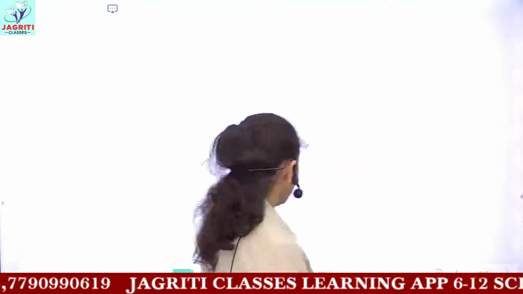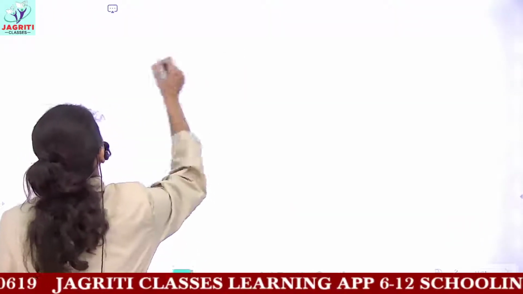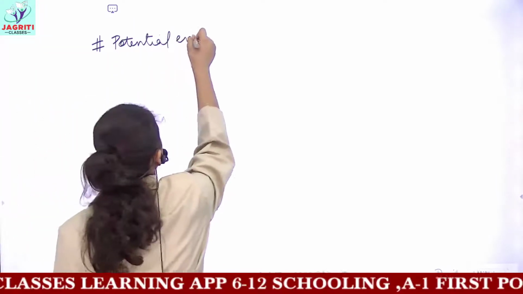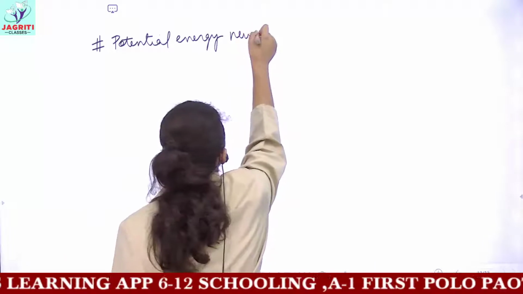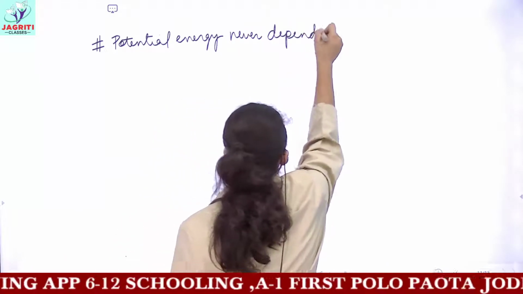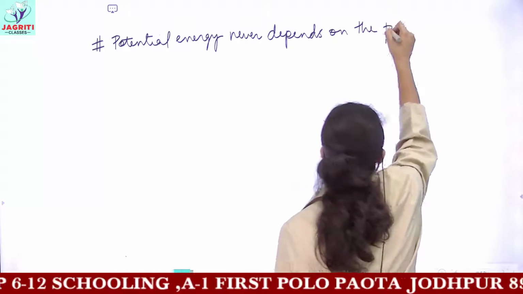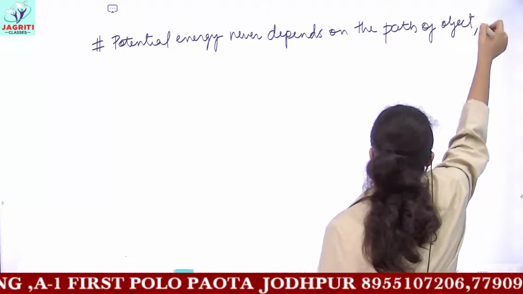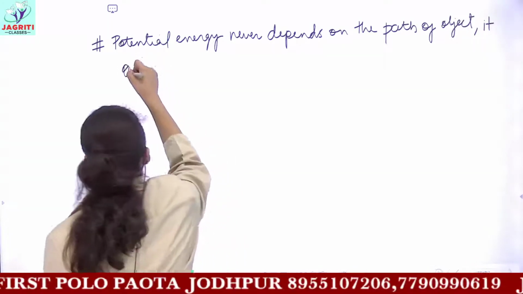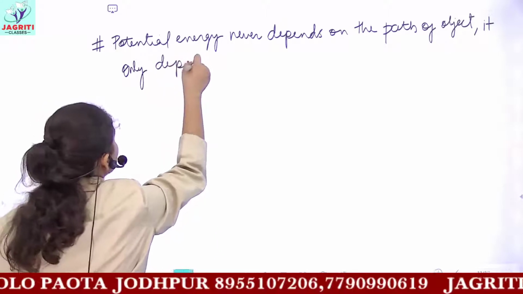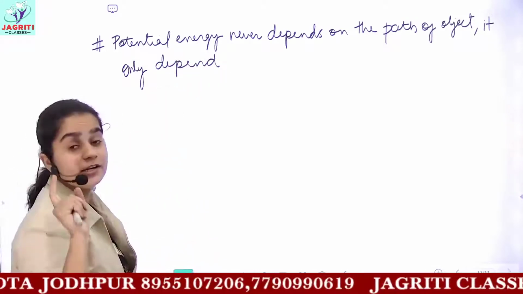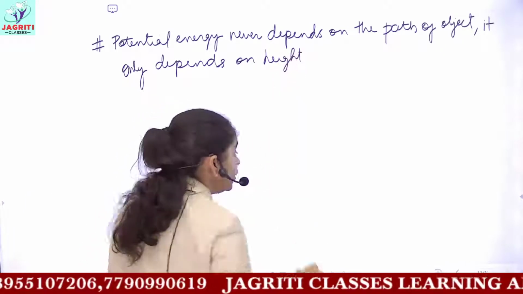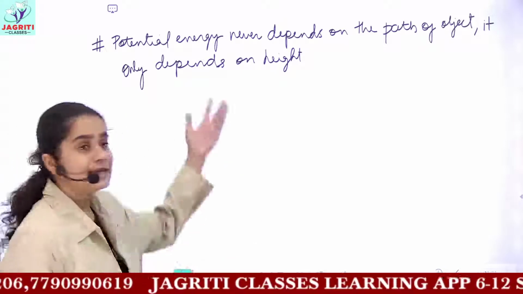Now next we have one more concept. You should always remember potential energy never depends on the path taken by the object. It only depends on height. We have seen in the last picture that the potential energy depends on height, but it does not depend on the path which is used for acquiring that height.